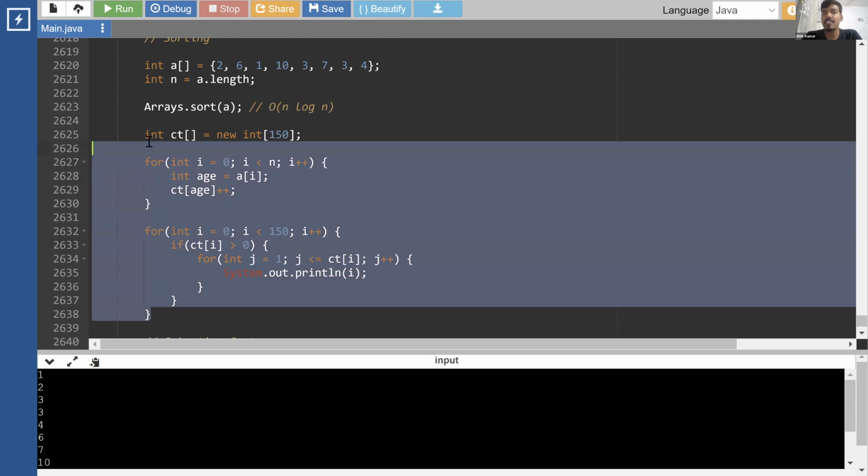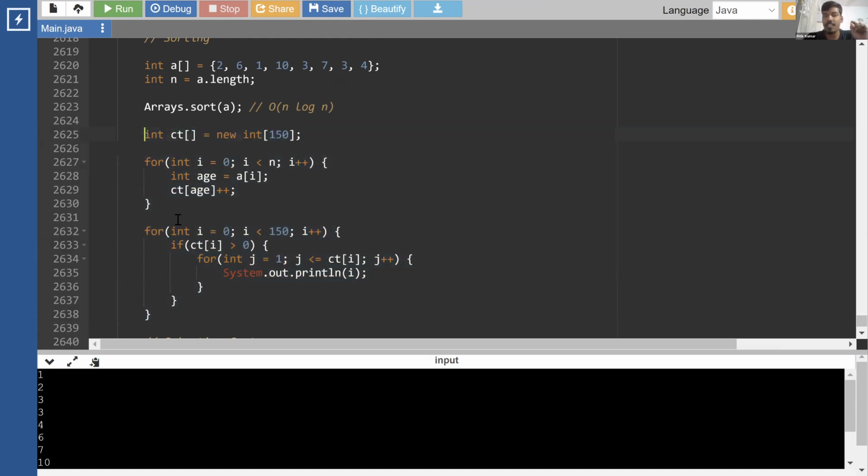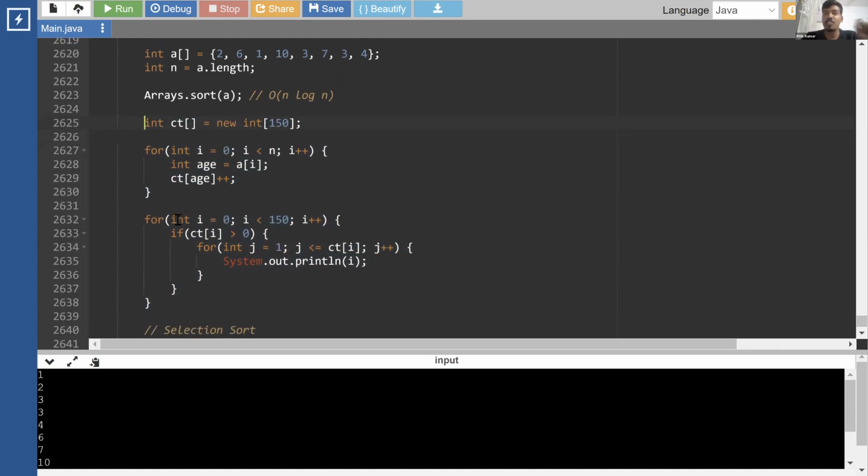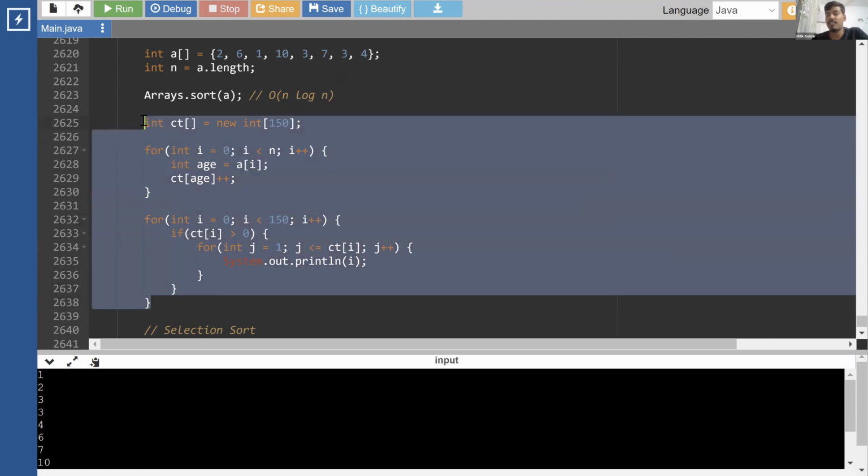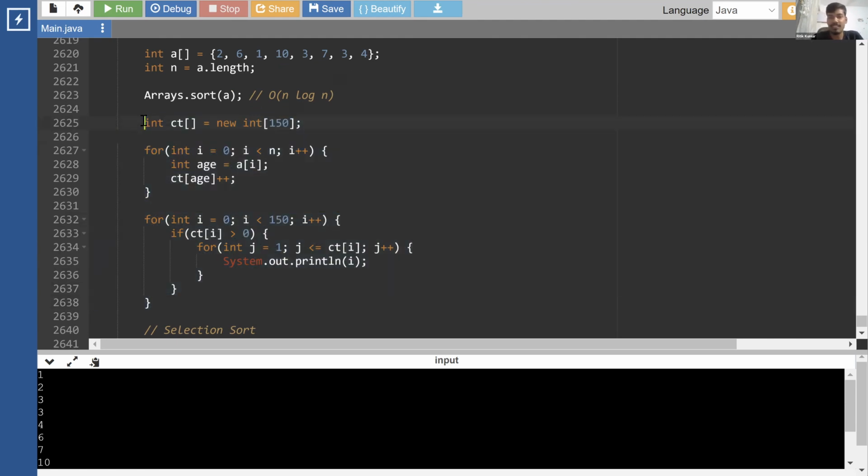But since the particular case where we were asked to perform sorting was the age of people, this exactly fit the scenario where we can use age of people to sort it, right? So this is like bucket sort. We can call it bucketing things, right? Bucketing characters, bucketing numbers.